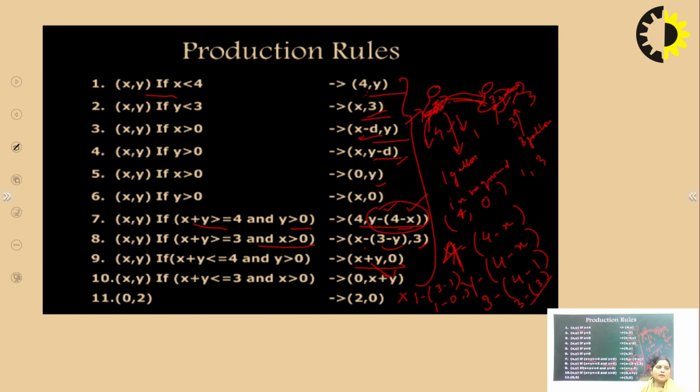And in the last, what do we achieve? We achieve the goal state, that is 2 comma 0, meaning in the 4 gallon jug we have exactly 2 gallons of water.